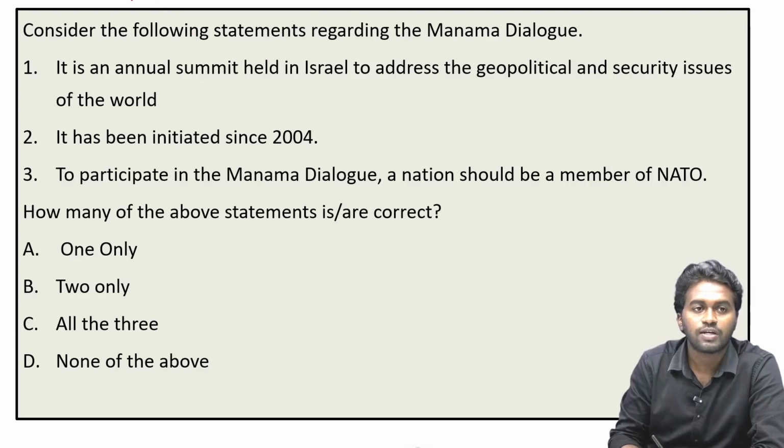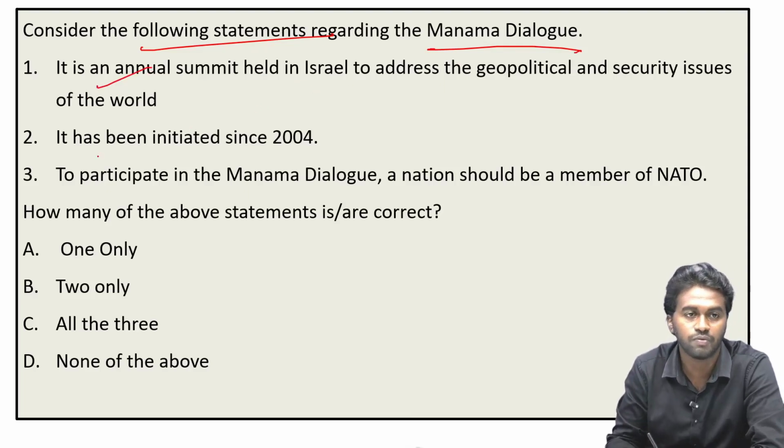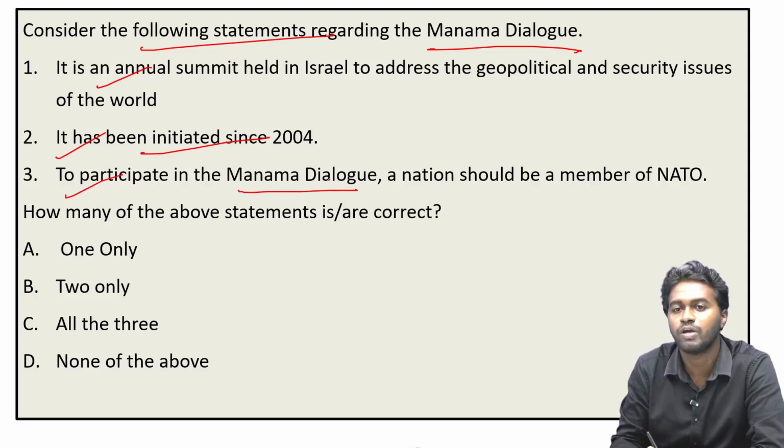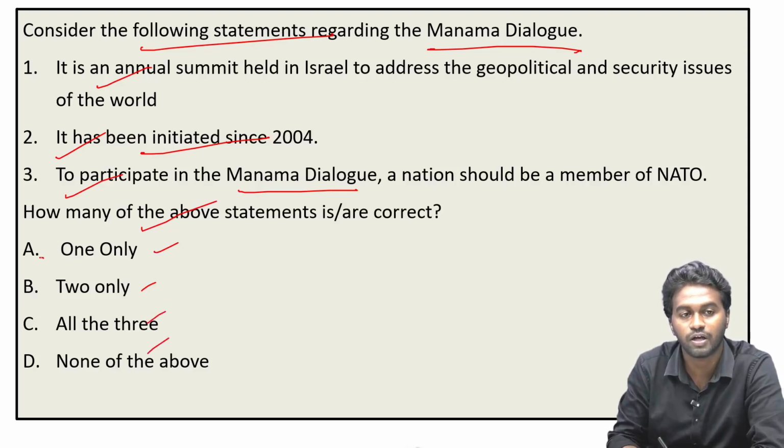So the next question, consider the following statements regarding the Manama Dialogue. Statement 1, it is an annual summit held in Israel to address the geopolitical and the security issues of the world. Statement 2, it has been initiated since 2004. And statement 3, to participate in the Manama Dialogue, a nation should be a member of NATO. How many of the above statements are correct? Option A, 1 only, option B, 2 only, option C, all the 3, and option D, none of the above. See, the correct answer is actually option A, 1 only.